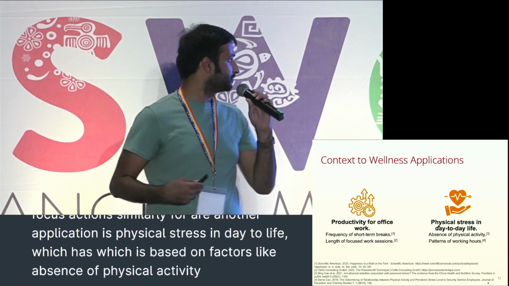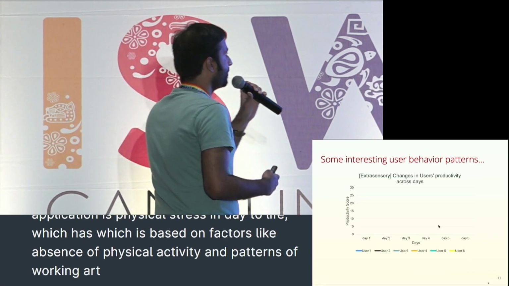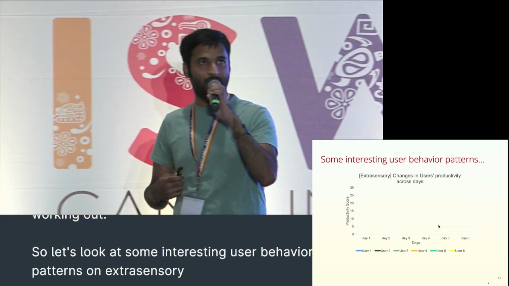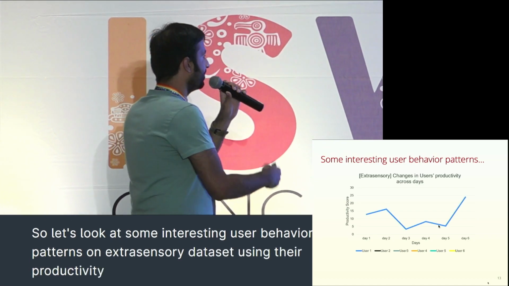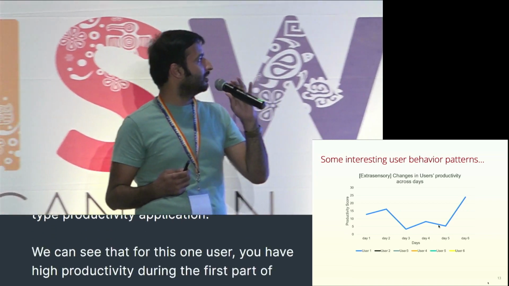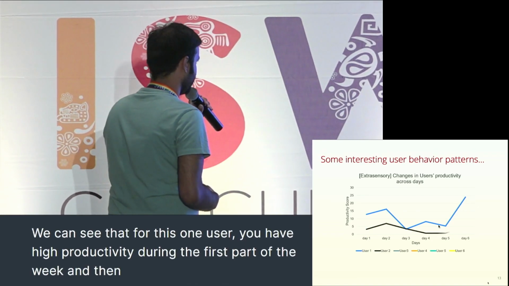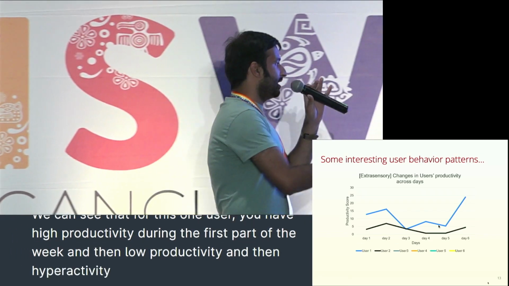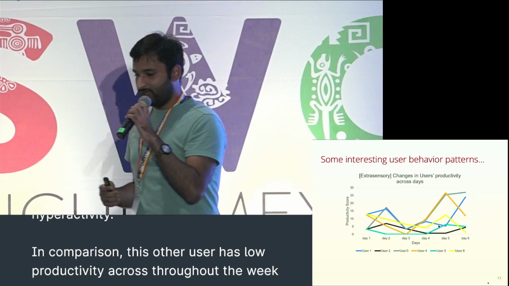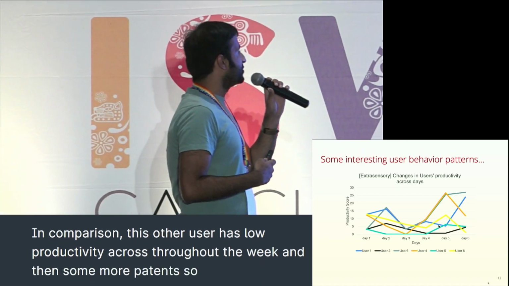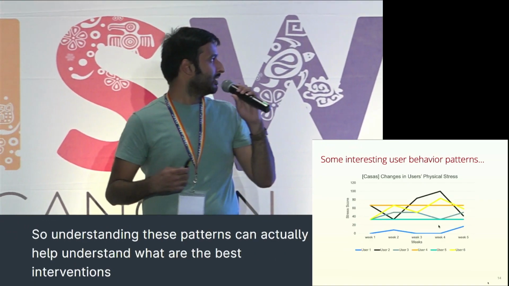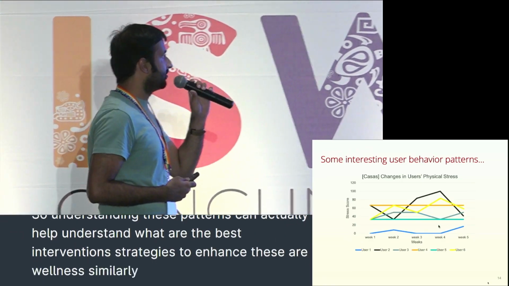of working hours. So let's look at some interesting user behavior patterns on the ExtraSensory data set using our prototype productivity application. We can see that this one user has high productivity during the first part of the week, then low productivity, and then high productivity. In comparison, this other user has low productivity throughout the week. And then some more patterns. Understanding these patterns can help us understand the best intervention strategies to enhance user wellness. Similarly, you can see some patterns across users' physical stress.